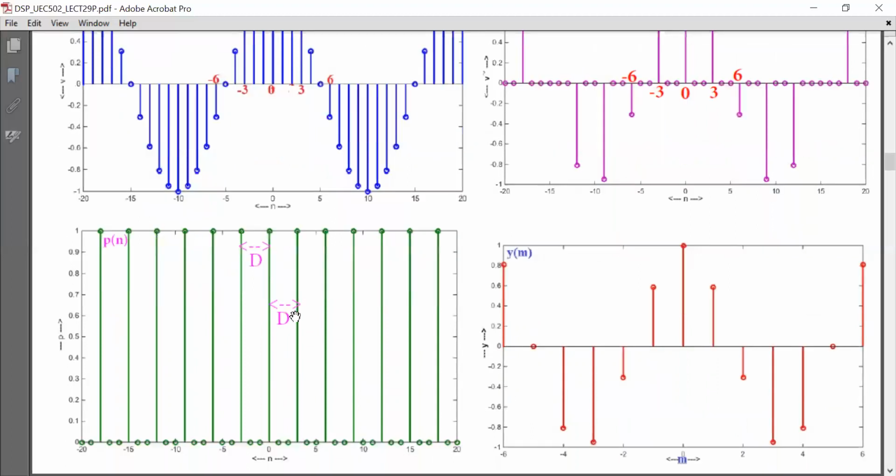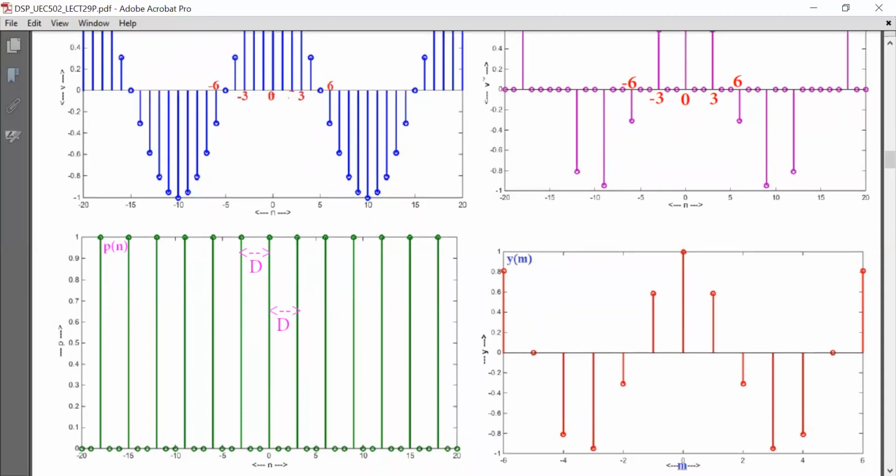For doing that, I am using a sequence Pn, which has unit amplitude impulses. At 0 the amplitude of Pn is 1, at 3 the amplitude of Pn is 1, at 6 Pn is 1, and so on.